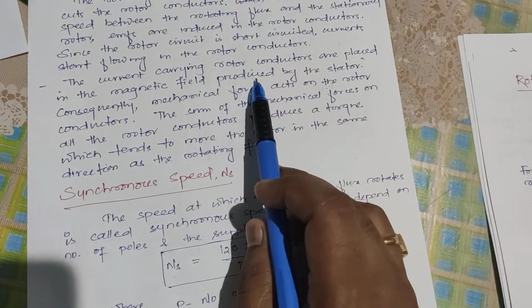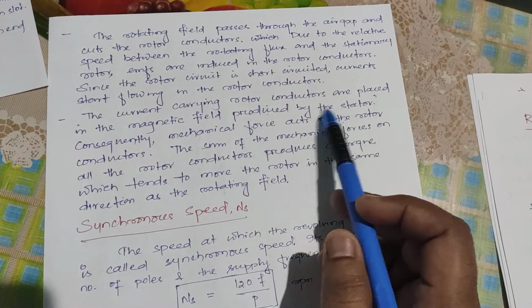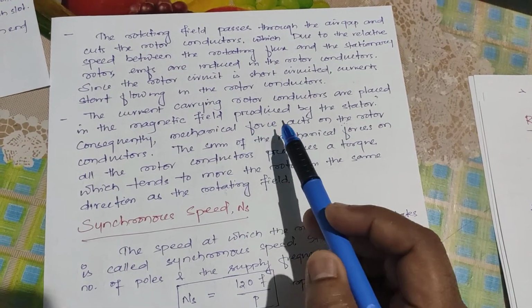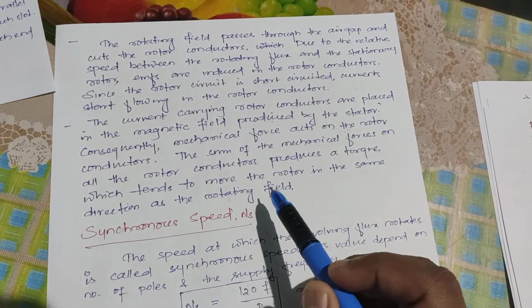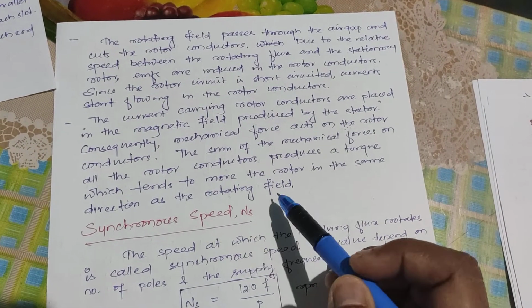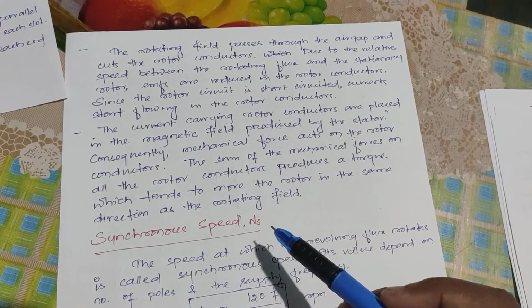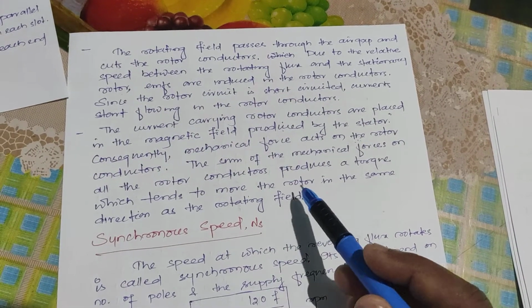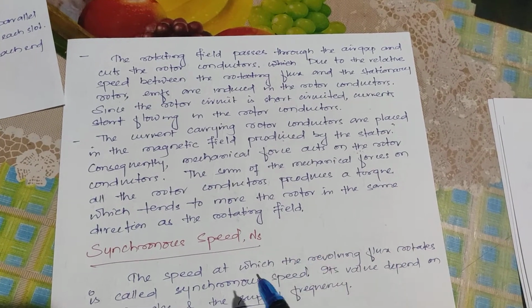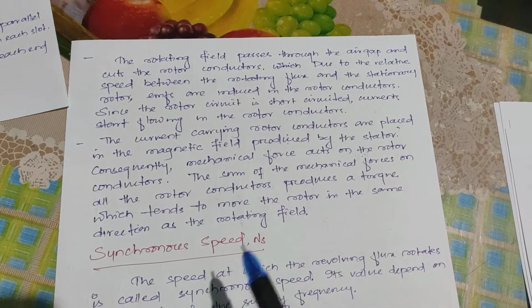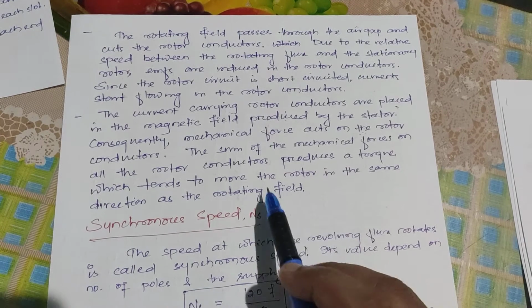Now the current carrying rotor conductors are placed in the magnetic field. Means now the current is flowing in the rotor and these rotor conductors are placed in the magnetic field. So again, as per the motor principle, when a current carrying conductor is placed in a magnetic field, a force will act on the conductor and it will rotate. So the same thing happens here also.